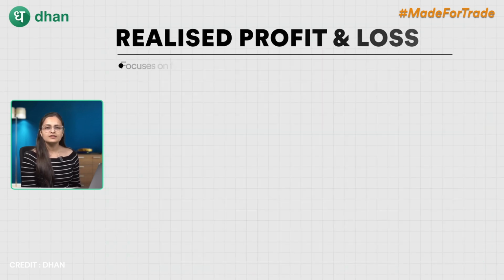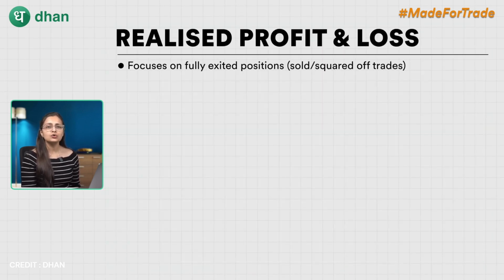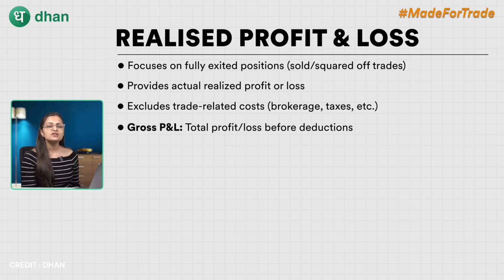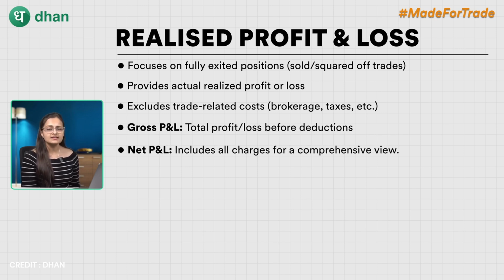This report calculates the profit or loss for positions that you have fully exited, that is sold or squared off. It focuses only on trades that are completed. It provides clarity on how much profit or loss you have actually realized, excluding any trade-related costs like brokerages and taxes. Some of the features of the profit and loss statement will be gross P&L. It shows the total profit or loss before deducting any charges. Net P&L includes all the charges, that is brokerage, taxes, transaction fees or other charges for a complete view.